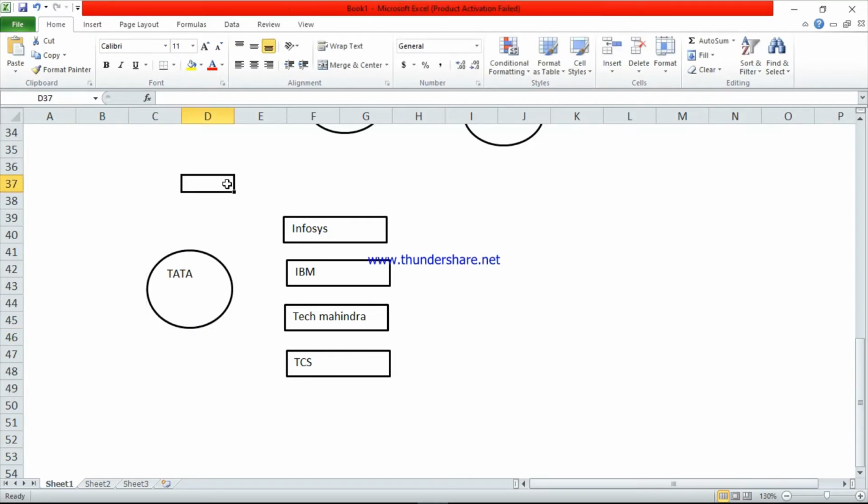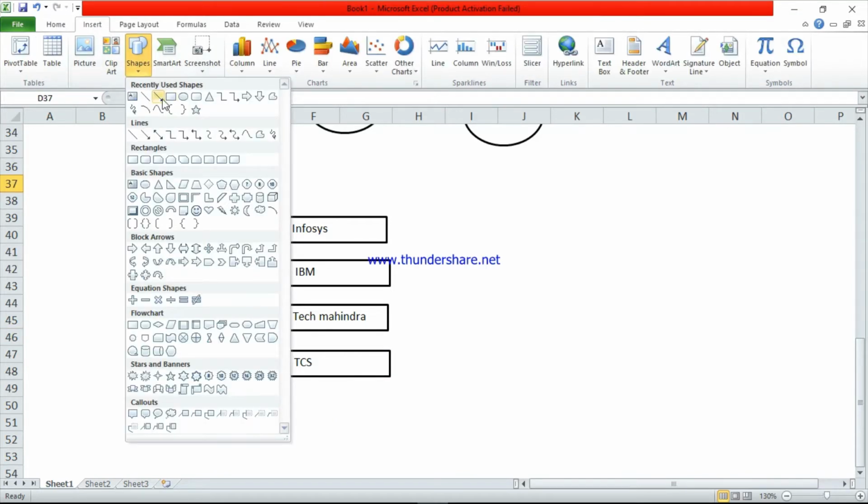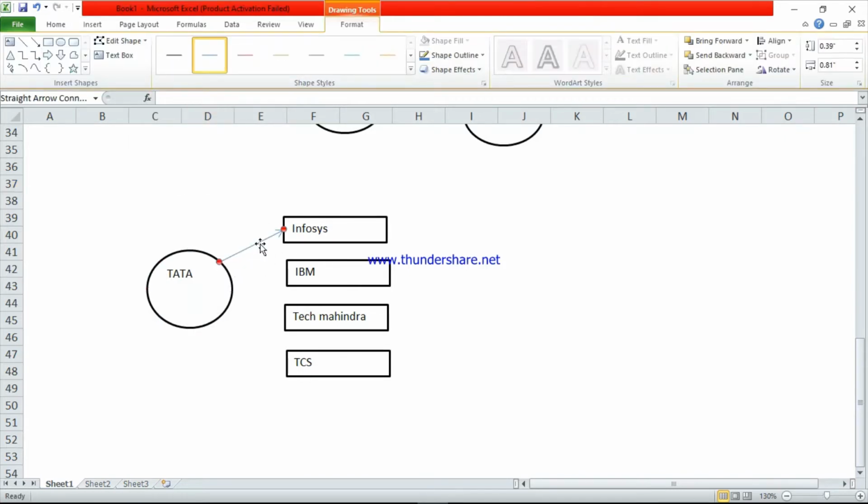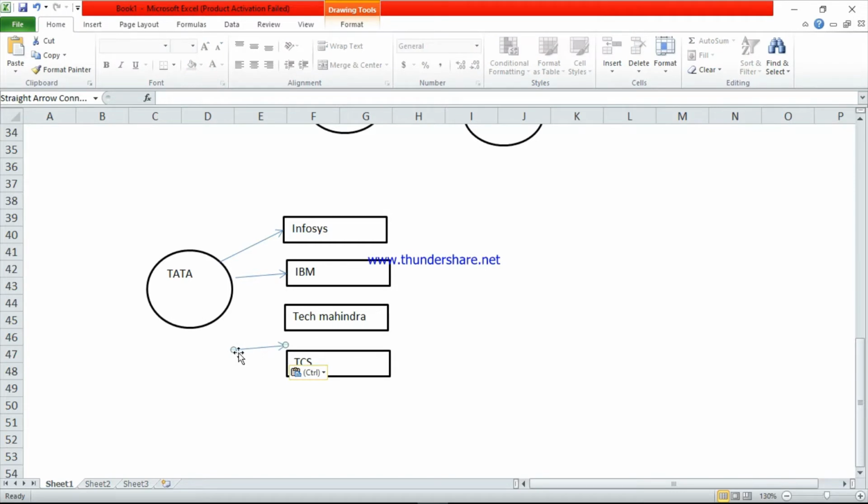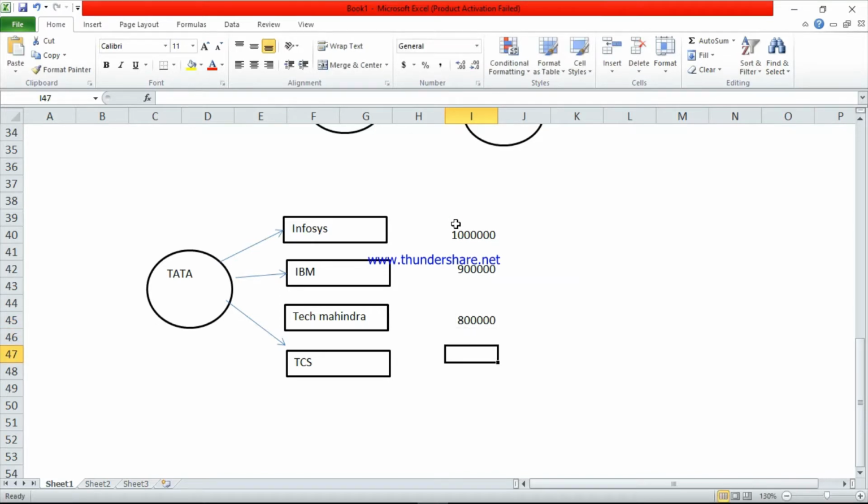First step, Tata company will ask for the quotations from these companies: Infosys, IBM, Tech Mahindra and TCS. They will give the quotation for the implementation project in Tata company. Suppose IBM and Infosys gave quotations of 10 lakh dollars, 9 lakh dollars, 8 lakh dollars, and finally TCS 7 lakh dollars.